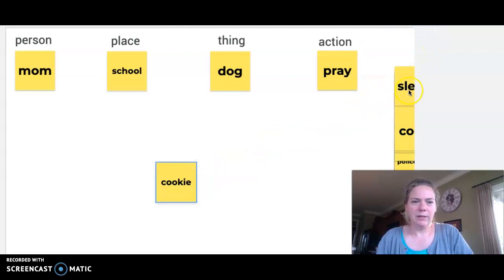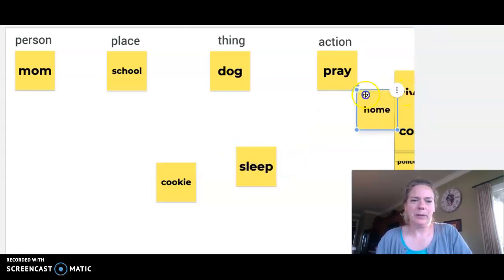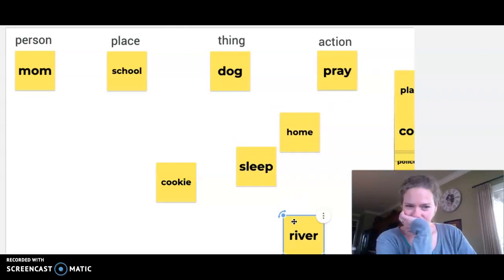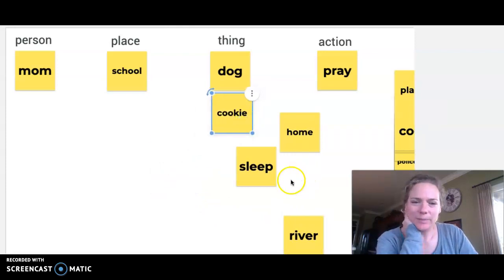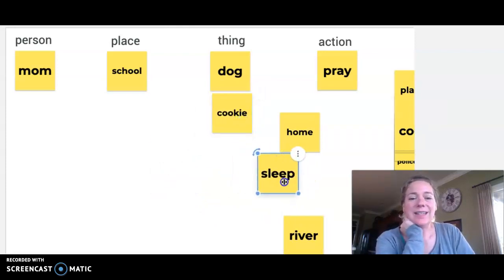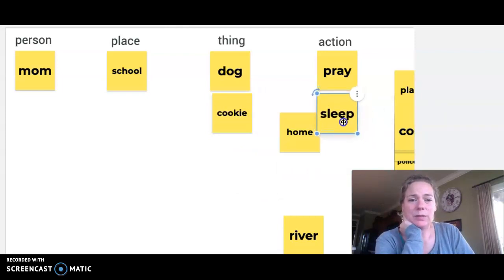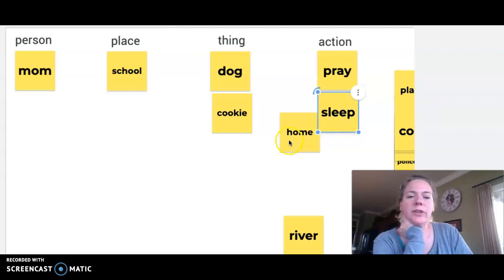Okay. Let's see, what else do we have? I have cookie, sleep, home, and river. Cookie. That's a thing. That's a yummy thing. Sleep. Well, that's an action. That's what I think all grown-ups like, a lot of sleep. So we'll put that under a verb.